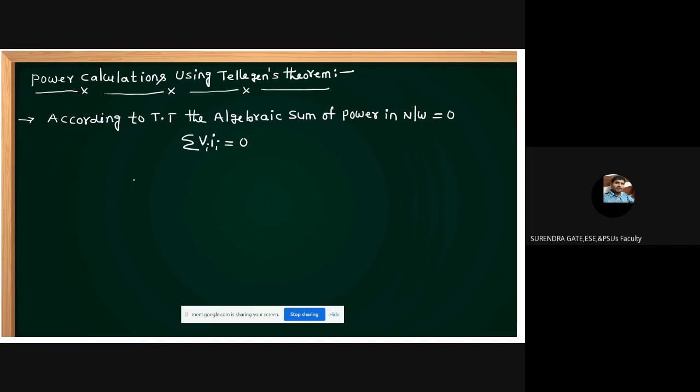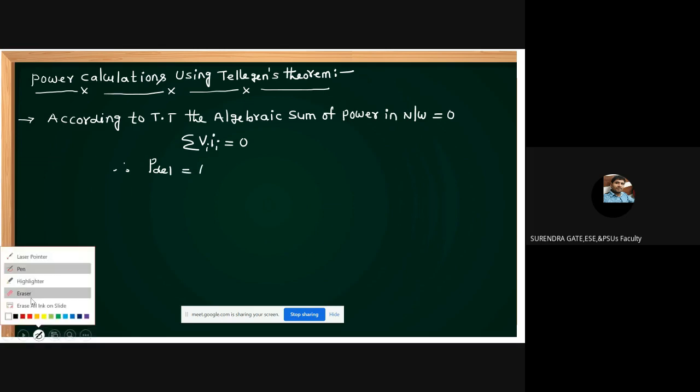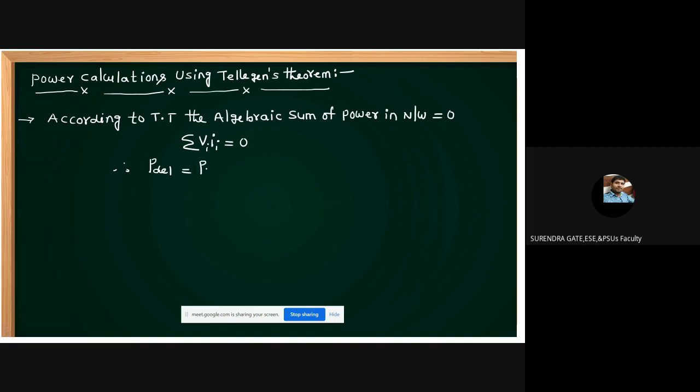Or otherwise, according to Tellegen's theorem, power delivered equals power absorbed. In the total network, if the power delivered equals the power absorbed, then we can say that the theorem is verified. Then Tellegen's theorem is verified. Otherwise, it is not followed.